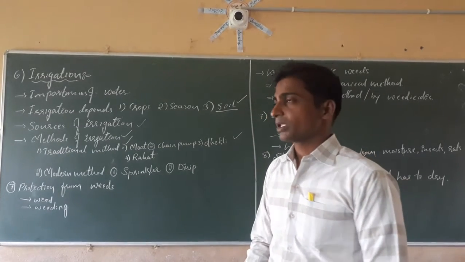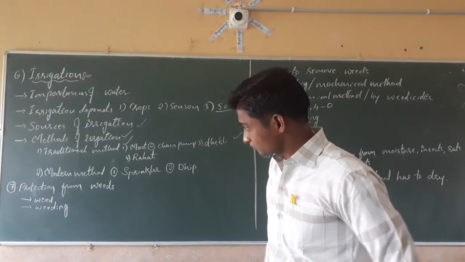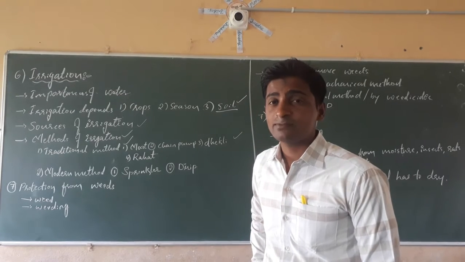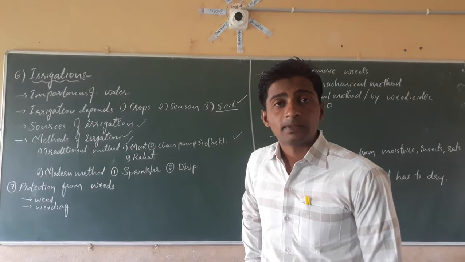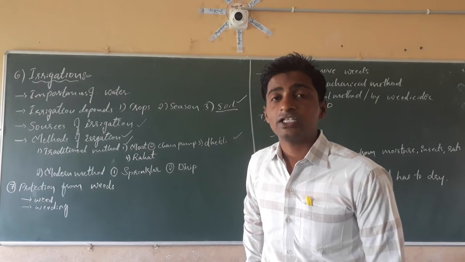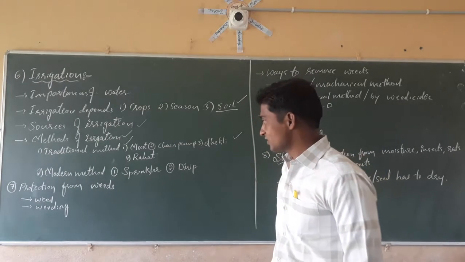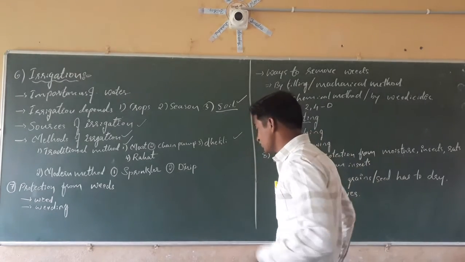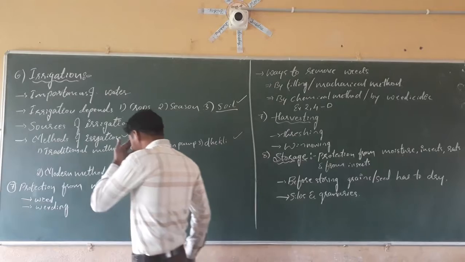The next, dear students, after this one, is the modern method. Nowadays most of us use the modern methods for irrigation. The first one is sprinkler irrigation. Sprinkler irrigation, what happens here, dear students?